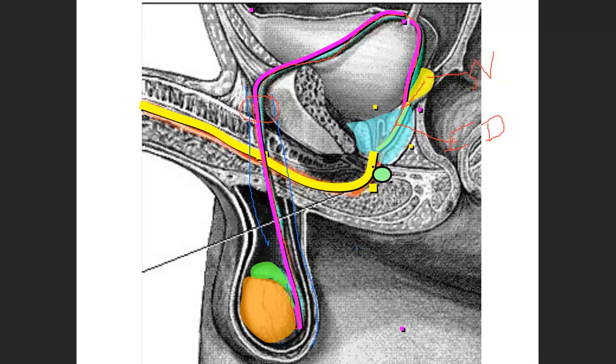Okay, so when the sperm comes, it comes like this. From the testis, it goes here, here, and then along with this, it comes like this. Otherwise, this will block here. The urine comes from here. Okay.